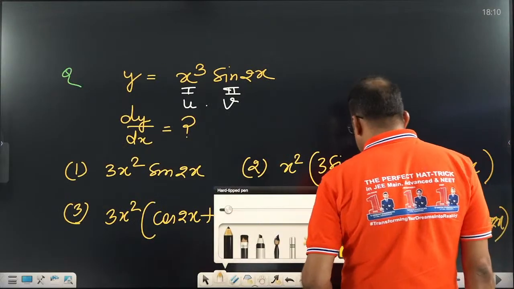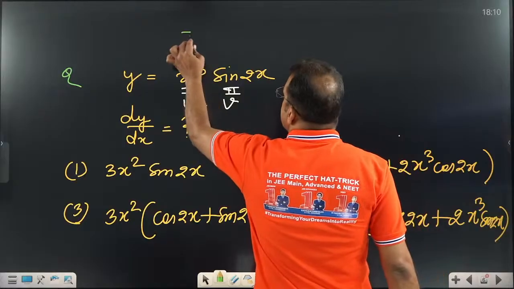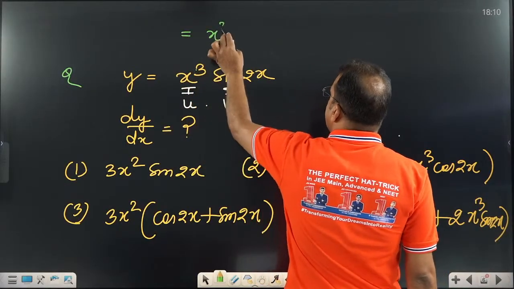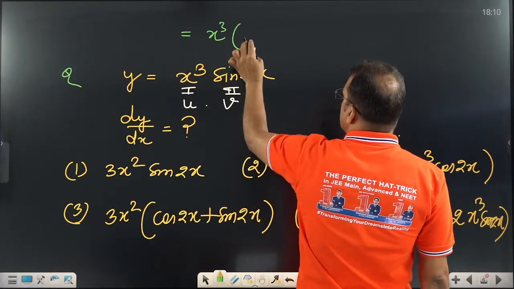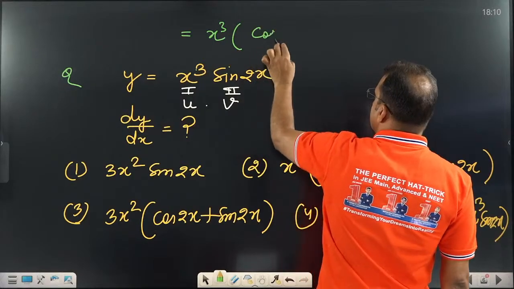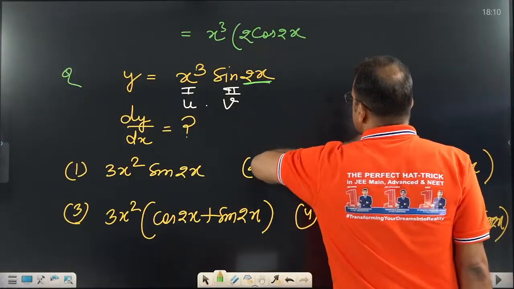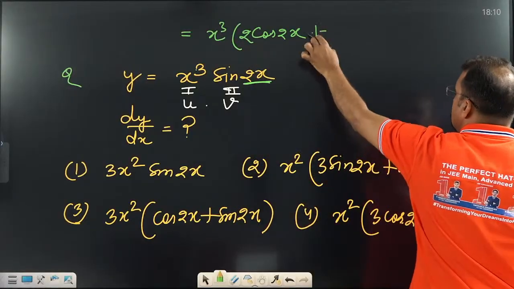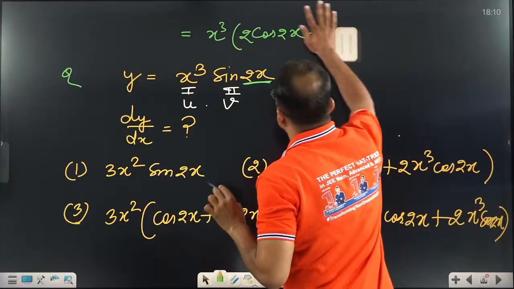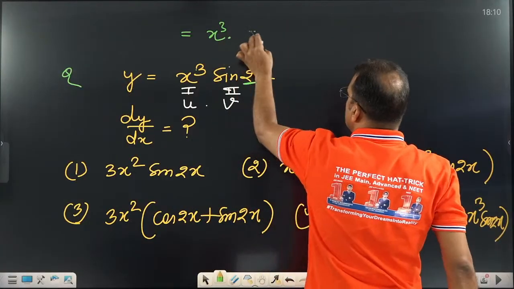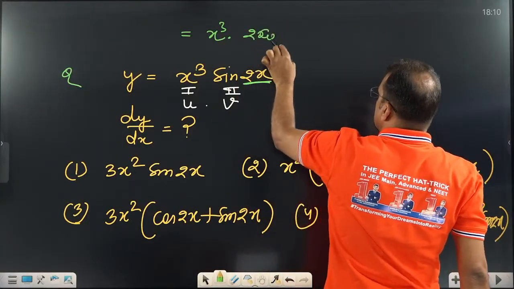What is going to be the first part? Take the first function x cube outside. What is the differentiation of sine 2x? Sine becomes cos 2x, and differentiating 2x gives 2. So this first part is x cube into 2 cos 2x.